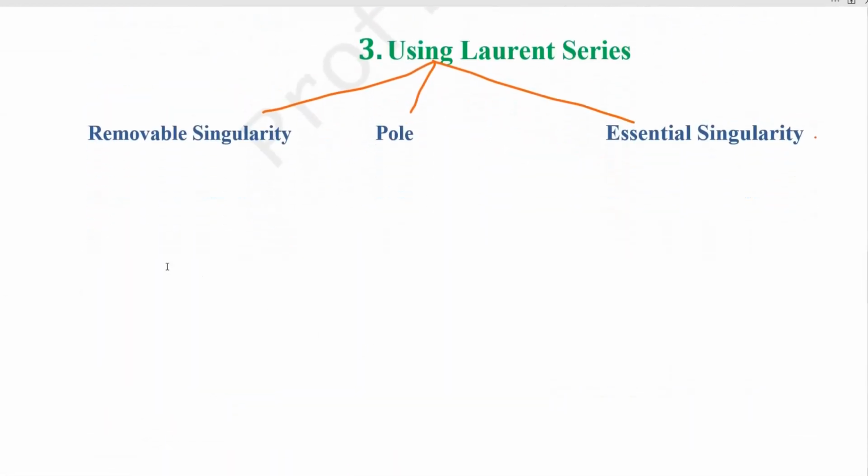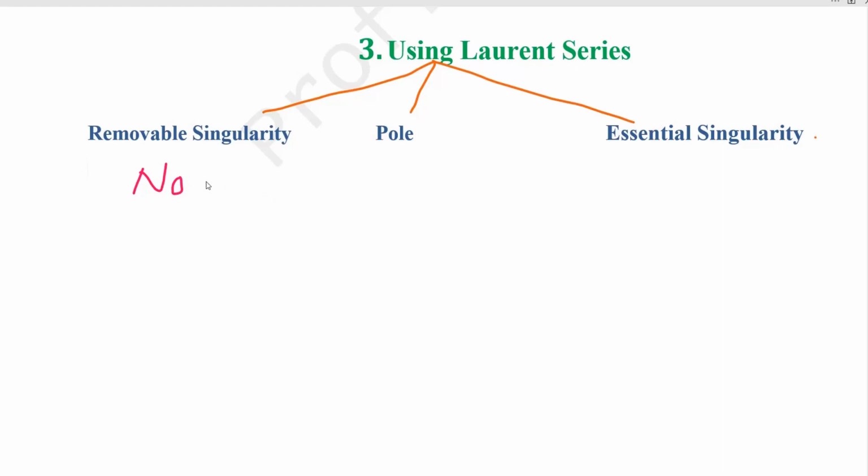When the Laurent series contains no negative parts when expanding about the point z equal to z naught, then the point z naught is a removable singularity. So simply I say no negative part means removable singularity: no principal part, no negative terms.